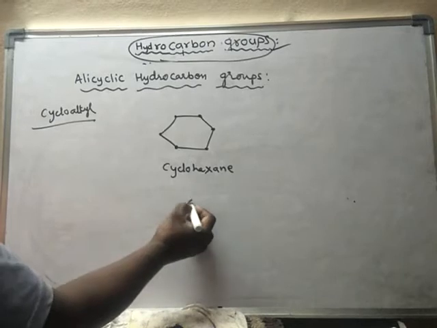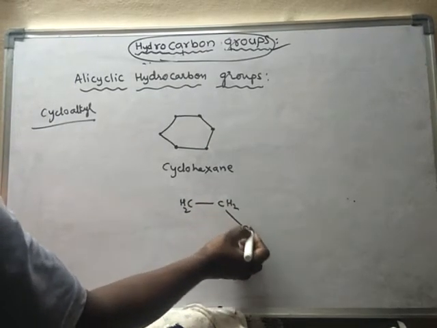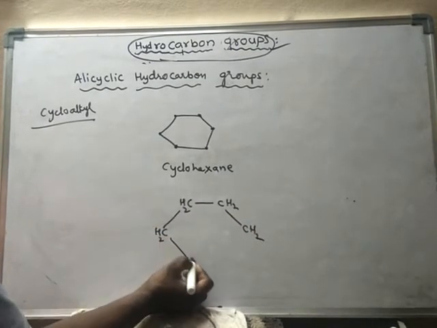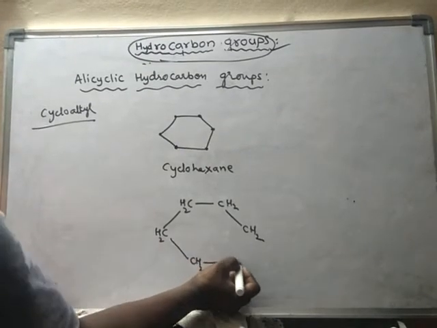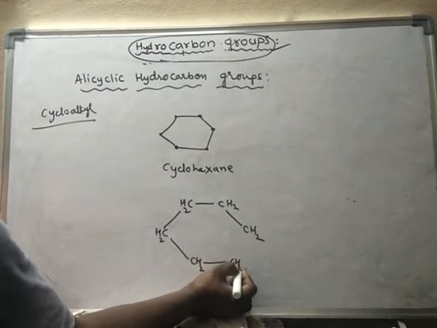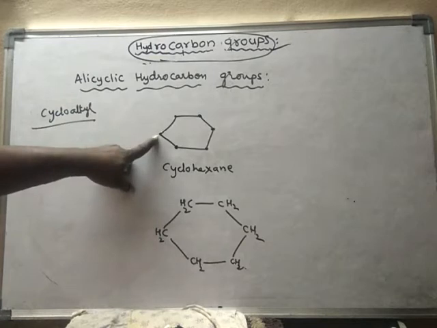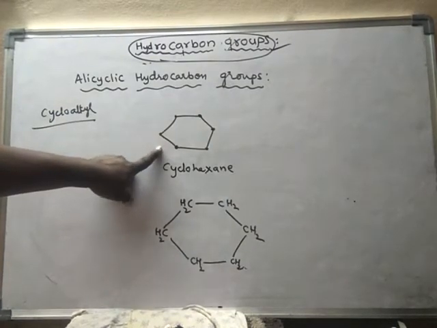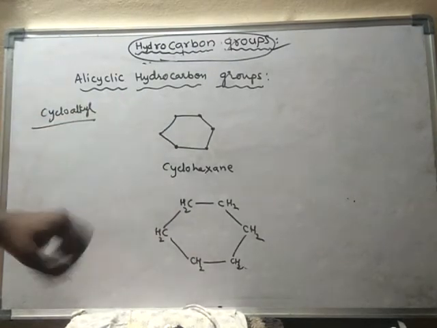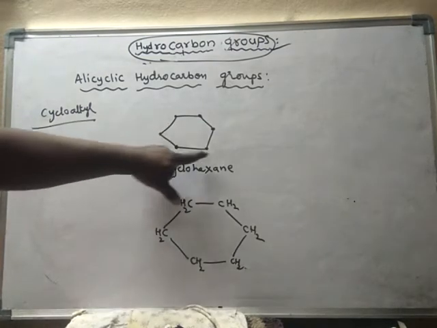Or else I may write it like this also: CH2, CH2, CH2, CH2, CH2, CH2. So this is cyclohexane. This is called the skeleton structure of cyclohexane. In the skeleton structure we don't write hydrogens and carbons. Simply we show it like this.